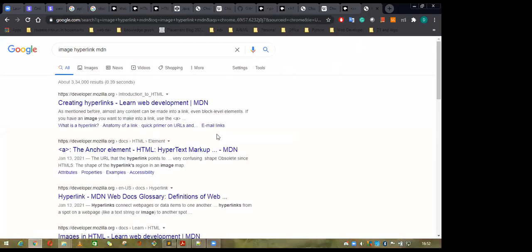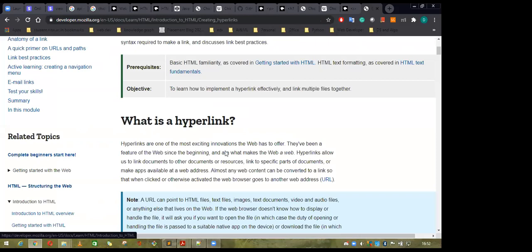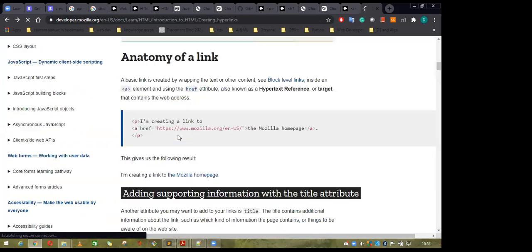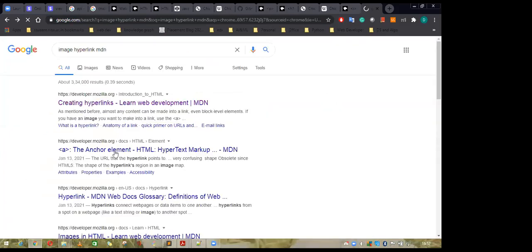Yeah, it will open. See, I don't think it is. This is the same. Go one step backward and check some other link. Anchor element.